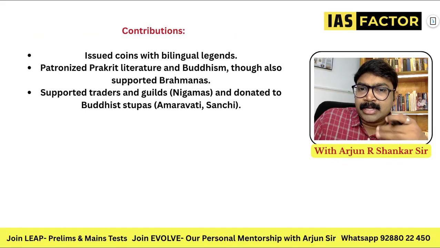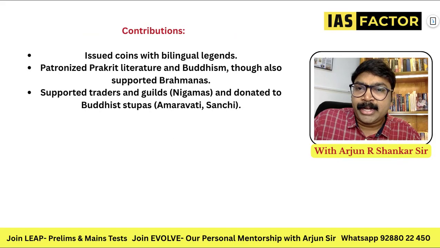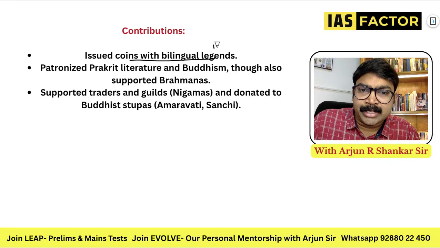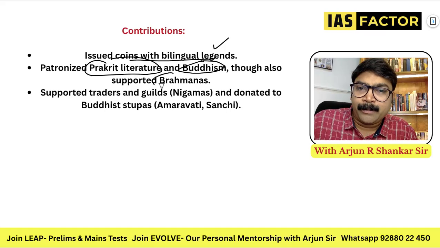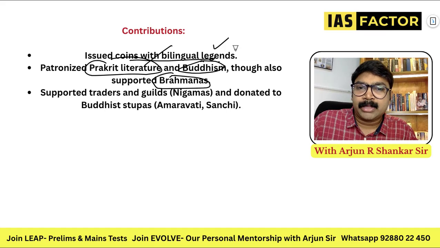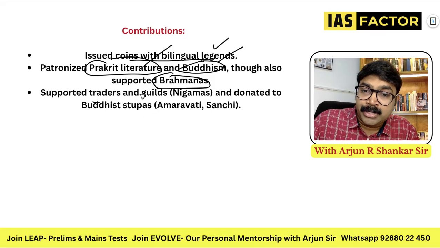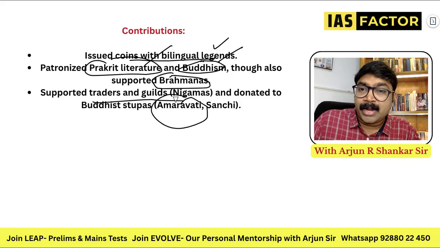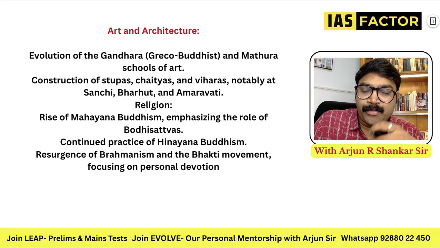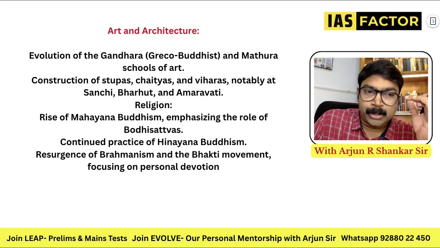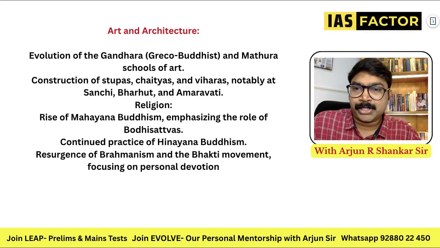Let's understand that they introduced coins with bilingual legends and patronized the Prakrit language and Buddhism, though they also supported Brahmanas. They supported Prakrit, Buddhism, Brahmanas, trade and guilds, and Buddhist stupas like Amaravati. The Amaravati stupa is very, very important. We learn about the Amaravati school of architecture, the Gandhara school, the Mathura school, and what the Amaravati school of architecture is.